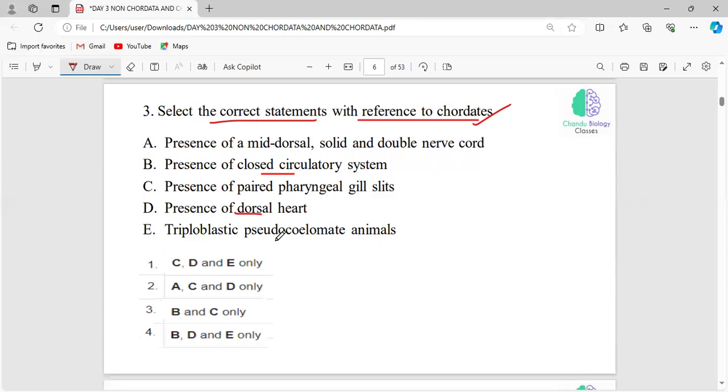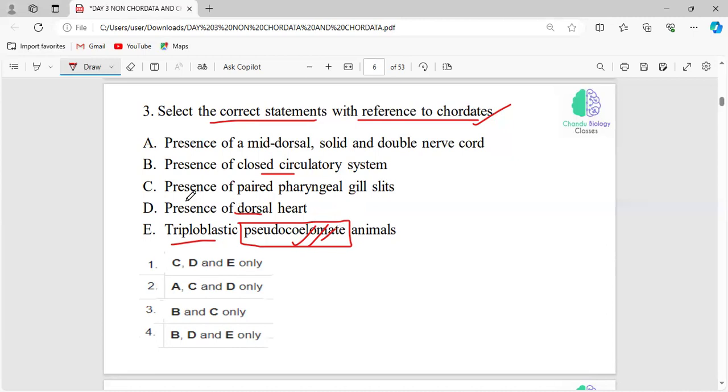If you pick out one option, you can easily eliminate the other options. Always, these statement-related questions will be very easy only by the elimination method. Even though you are thorough with the concept, the elimination technique will help you for this type of question. Okay, I'll give you a hint. We know chordates are triploblastic. And do you think chordates are pseudocoelomate? By seeing this word, you can scrutinize the options.